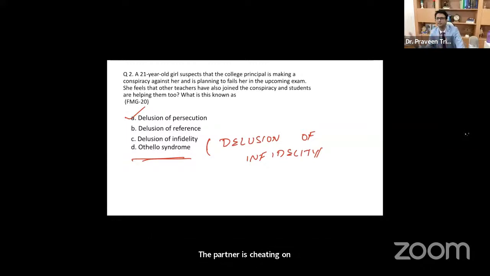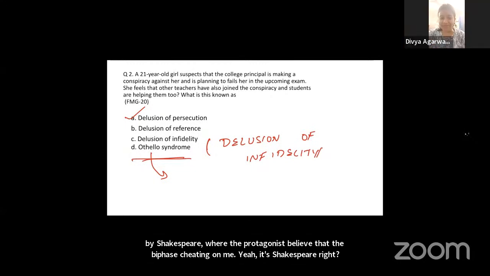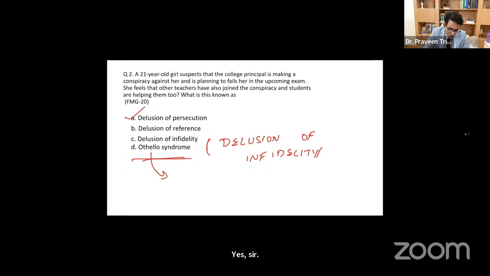A husband may feel that the wife is cheating on me. A wife may feel that the husband is cheating on me. And as Divya very rightly pointed out, Othello is a novel by whom? Chetan Bhagat. By whom, Divya? It's a novel by Shakespeare, where the protagonist believed that the wife is cheating on him. Yes, it's Shakespeare. Correct. So the answer is option A, delusion of persecution.